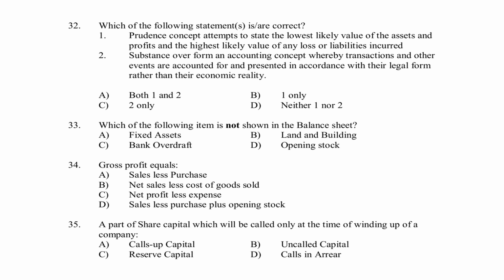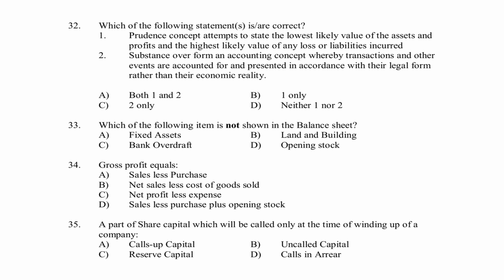Next, which of the following statements is or are correct? Statement 1. Prudence concept attempts to state the lowest likely value of asset and profit and the highest likely value of any loss or liabilities incurred. Statement 2.